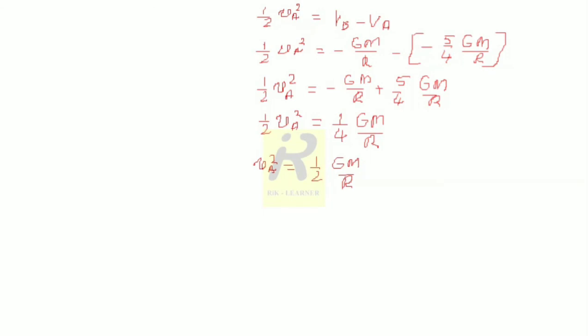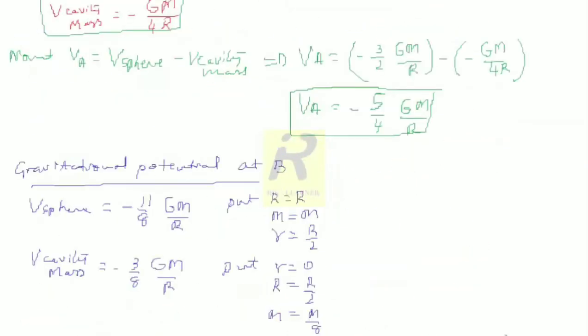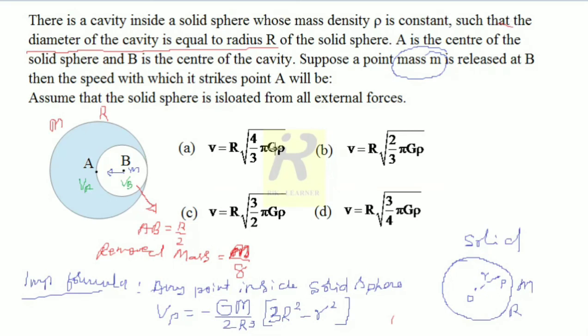In this formula we have the term m, but in the options we have something different. Just observe, we have no term like m. The result inside the square root is in terms of the density. How can we write density?